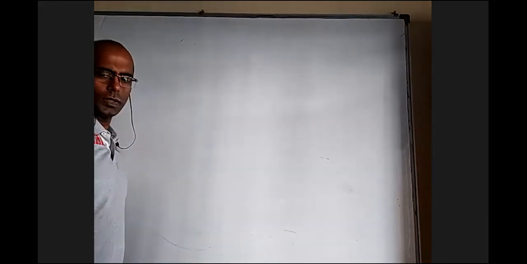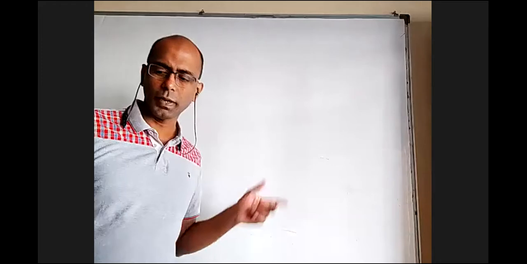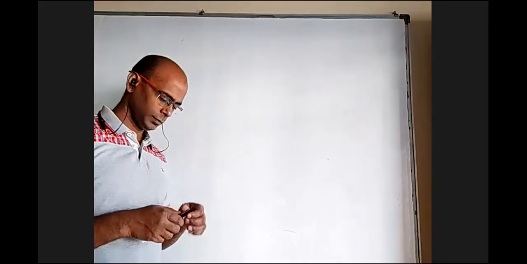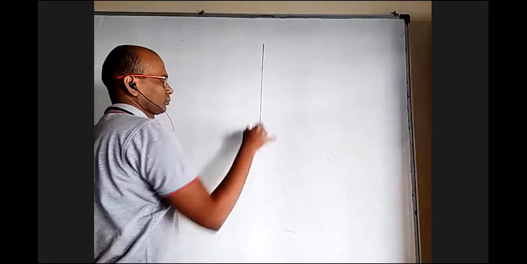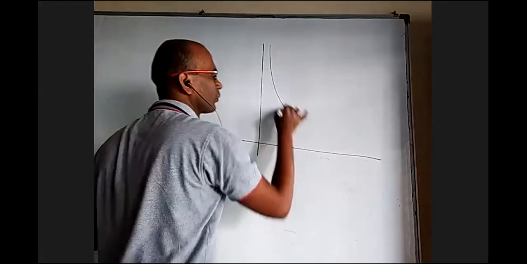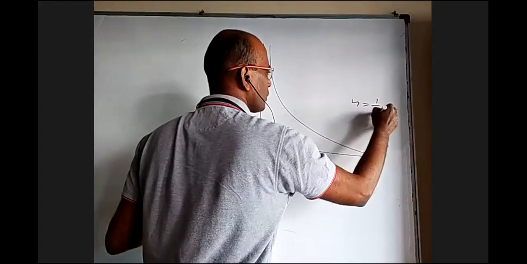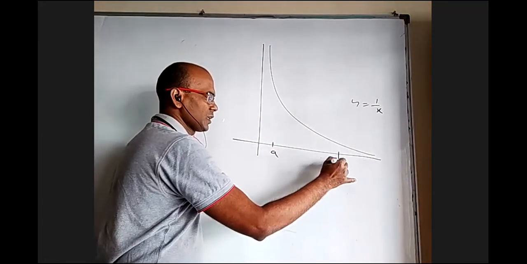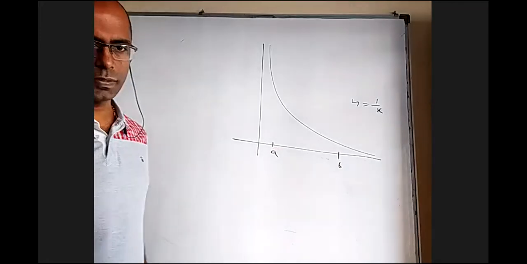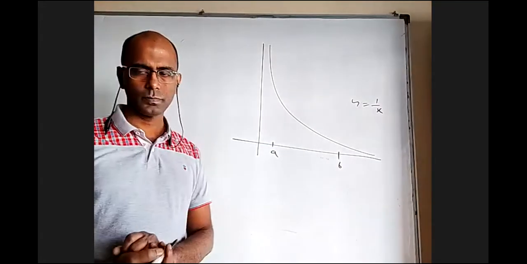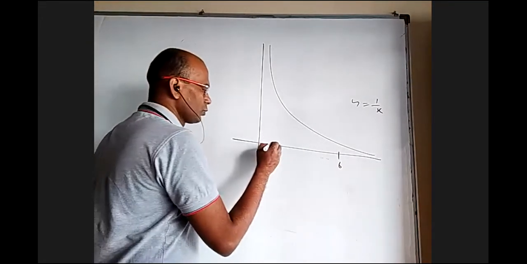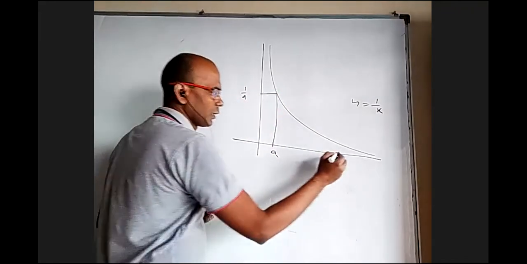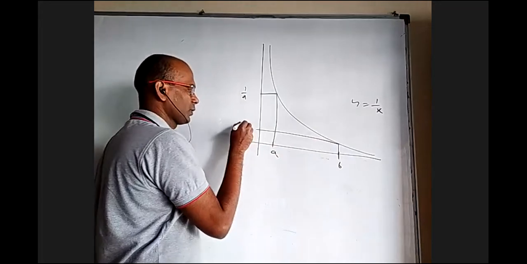Now let us see. I'll discuss something about harmonic progression a little bit and come back. I want to talk about inserting harmonic means. You take the y equal to 1 by x curve. Between a and b, let us say you want to insert n harmonic means and you want to know where they are. You take a's image here, that is 1 by a, and b's image will be 1 by b.